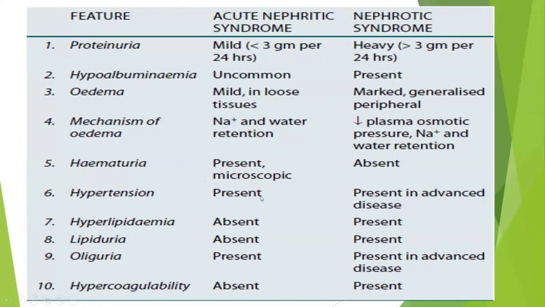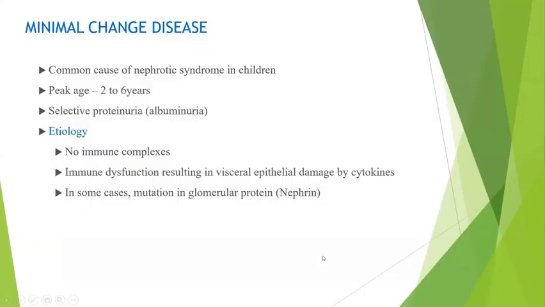Hypertension will be the most common finding in nephritic syndrome, whereas it can be present in nephrotic syndrome but will be mild, usually mild in the acute phase. Hyperlipidemia and lipiduria will be absent in nephritic, whereas they will be present in nephrotic. Oliguria will usually be present in both cases. Hypercoagulability is more common with nephrotic syndrome.